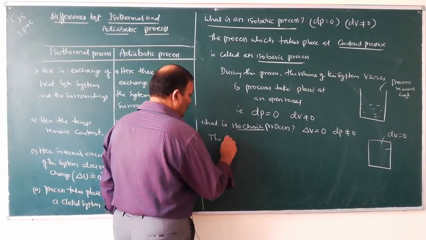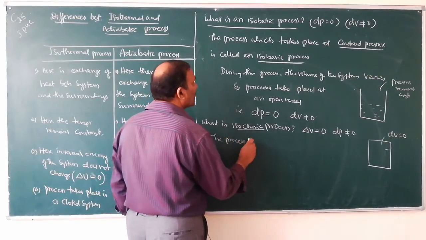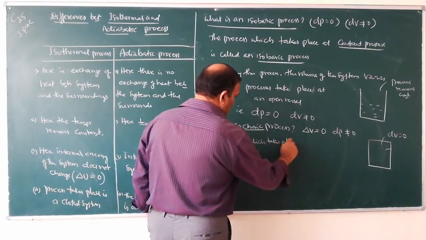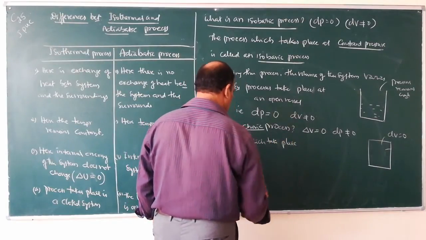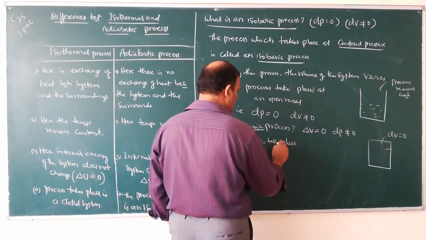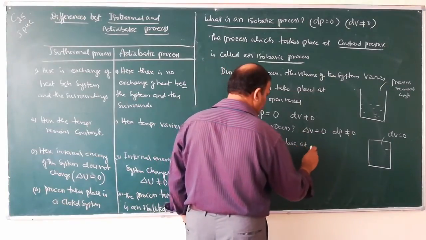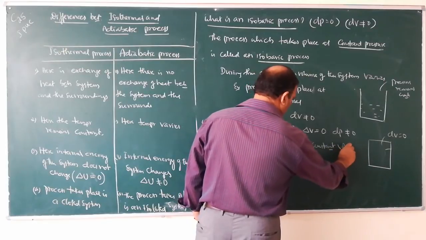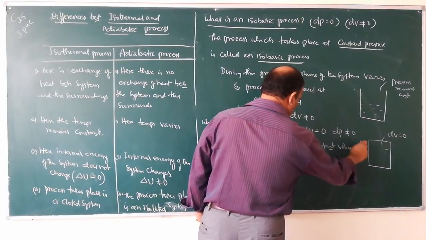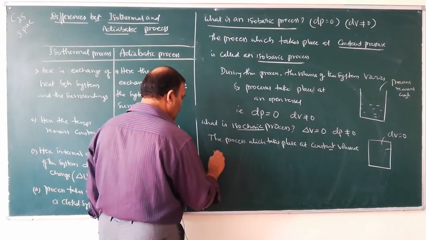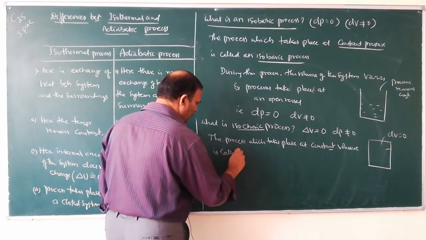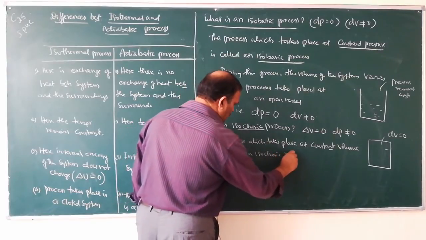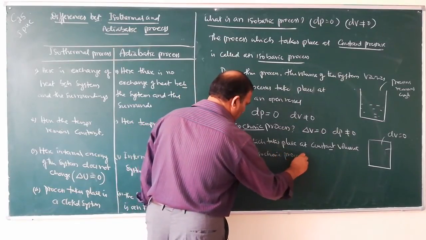Write down: the process which takes place at constant volume is called an isochoric process.